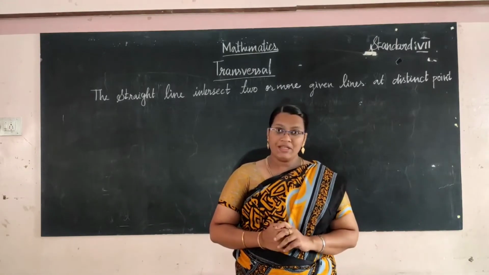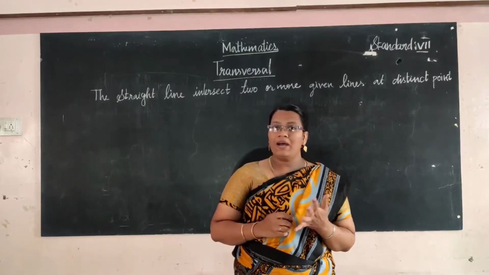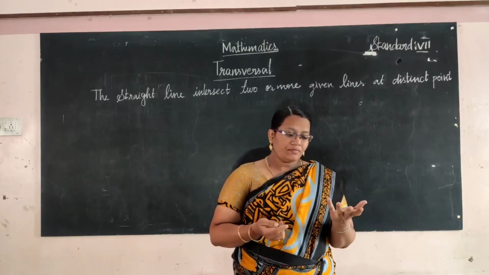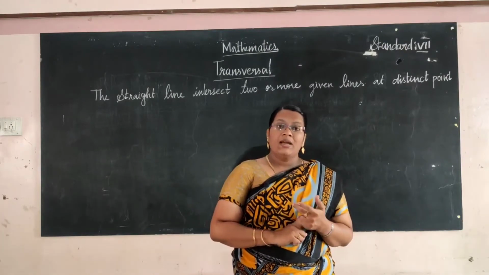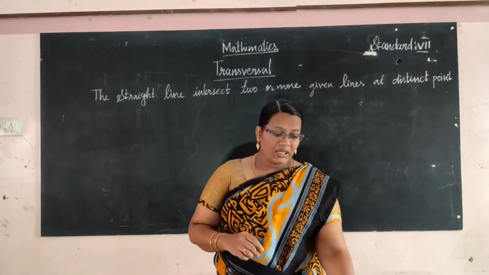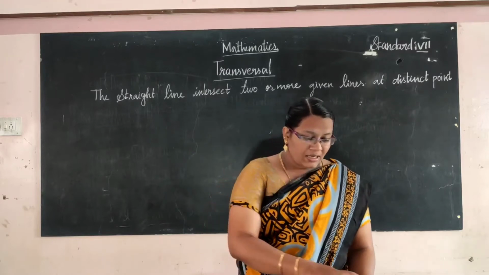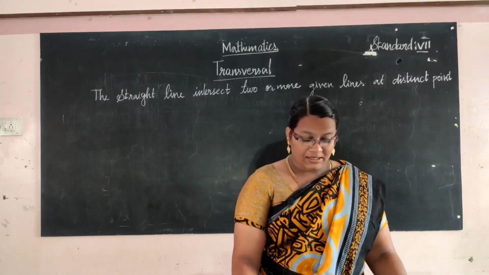What did we learn in the previous class? In the previous class we learned about pairs of angles. What are the pairs of angles we have learned? Adjacent angles, vertically opposite angles and linear pair. And what are the other angles? We have learned the supplementary angles and complementary angles.